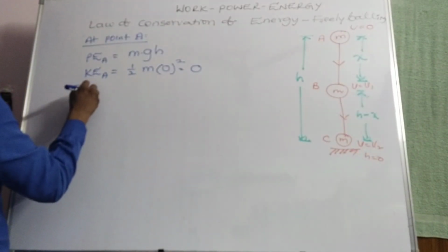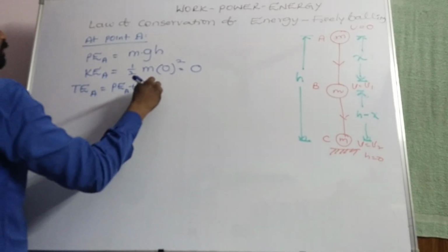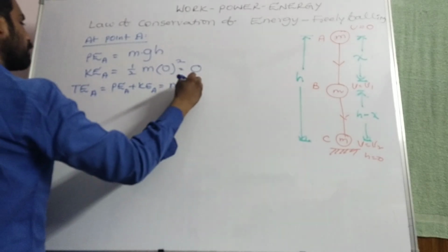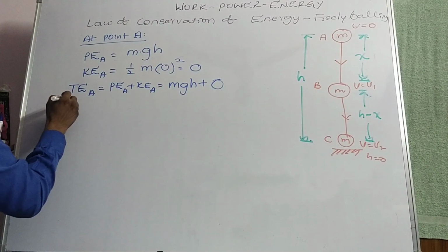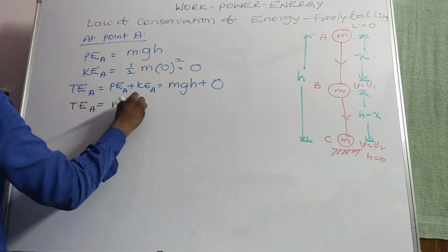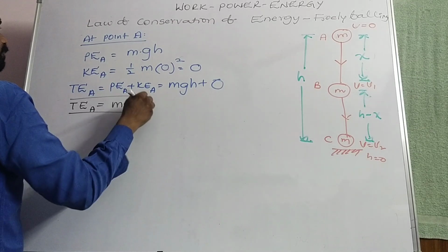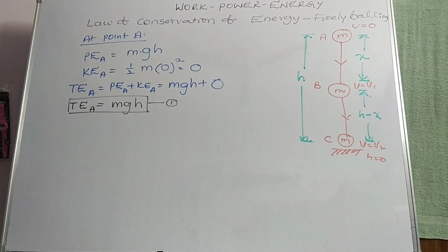Total energy at point A is equal to potential energy plus kinetic energy, that is mgh plus 0. So overall, total energy at point A is equal to mgh.